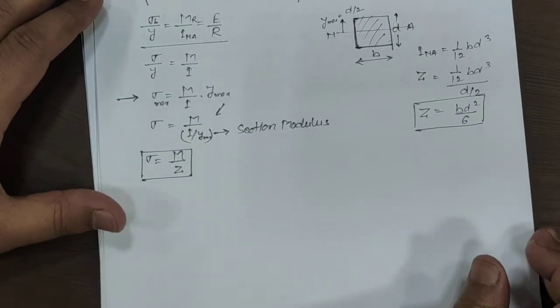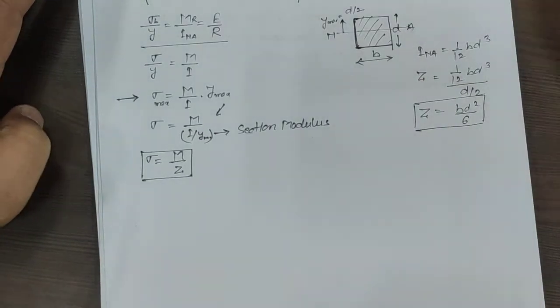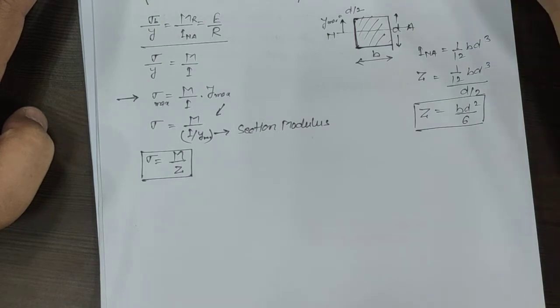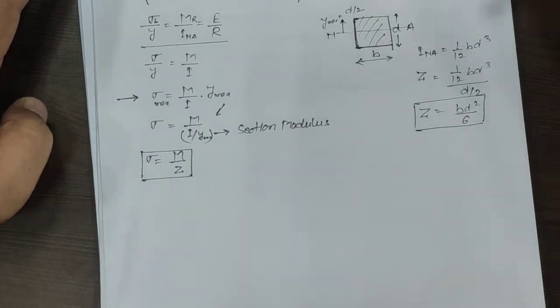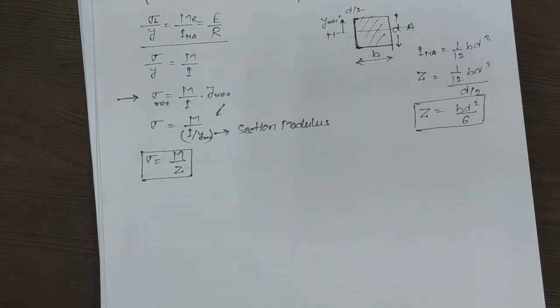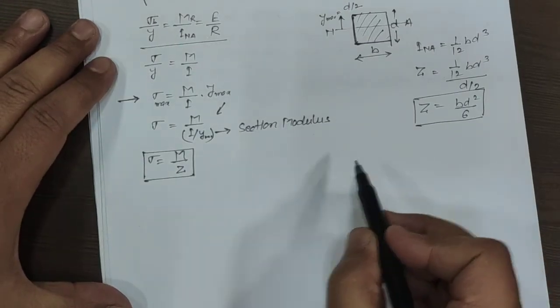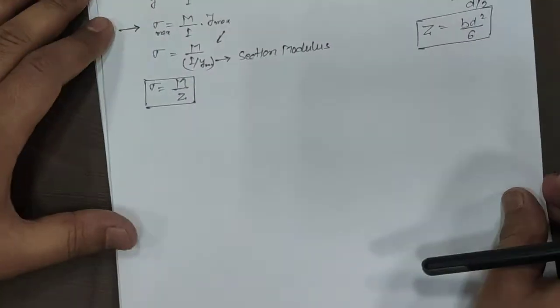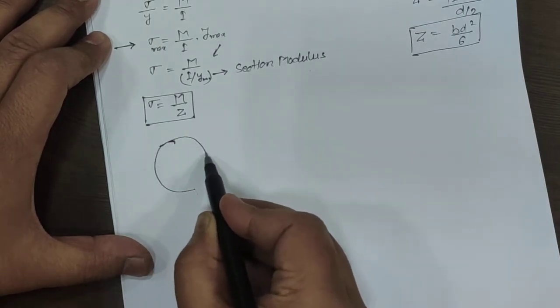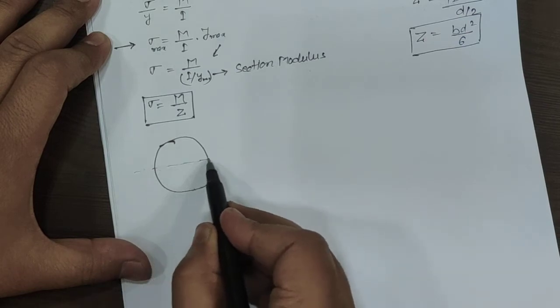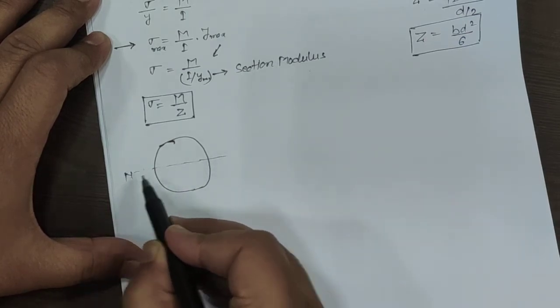In the same manner we can calculate for the triangular section, the rectangular section, and the circular section, or any section. Now, if we want to calculate for the circular section, let's say we have the circular cross section. We have to calculate the moment of inertia about this neutral axis.